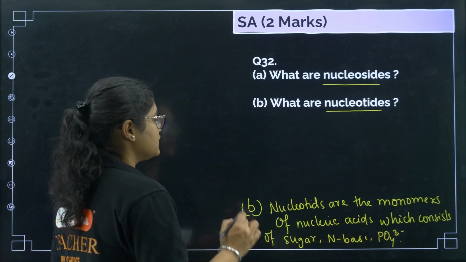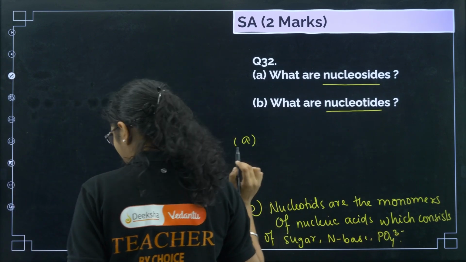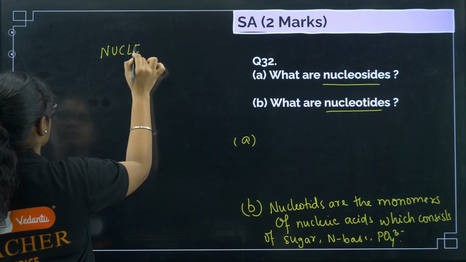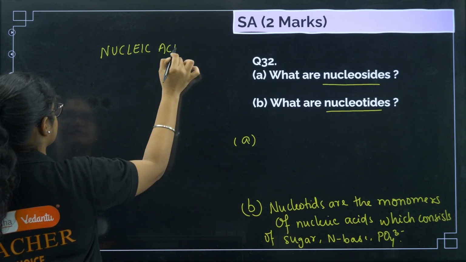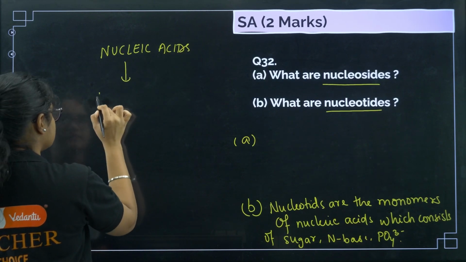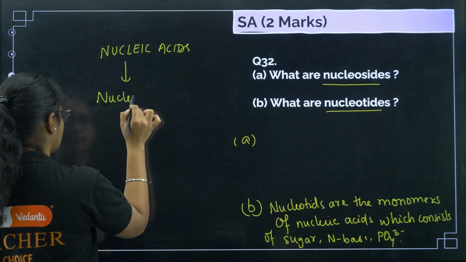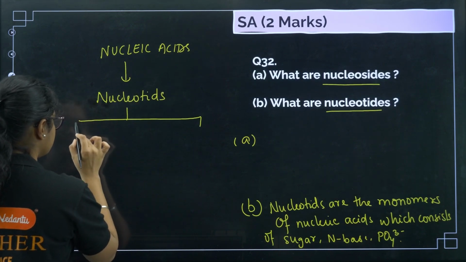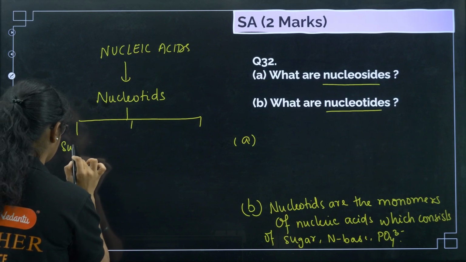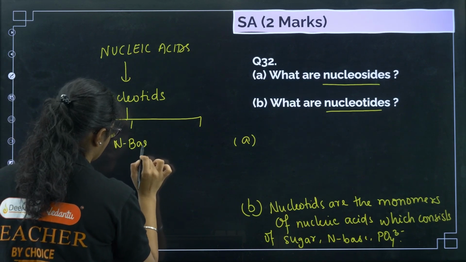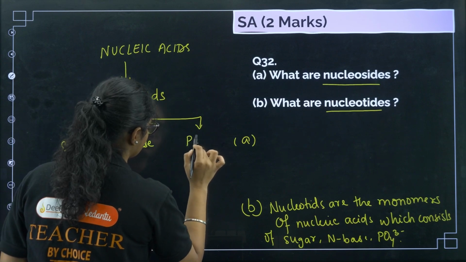But what is nucleoside? Now again I'll draw this one. See, nucleic acid is made up of something called nucleotides, right? And I told you nucleotides has 3 components, that is sugar, nitrogenous base, and phosphate group.